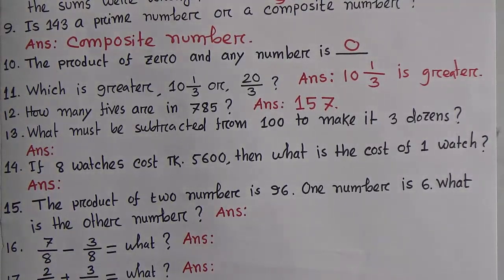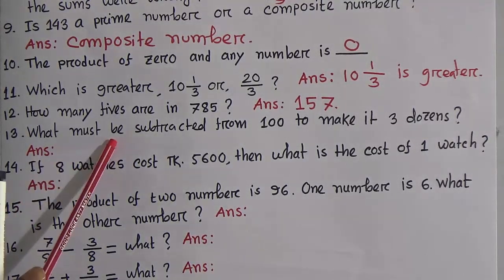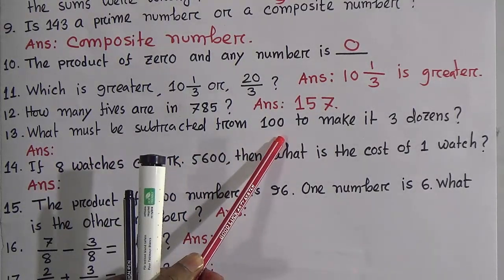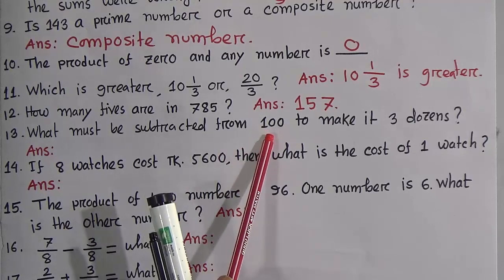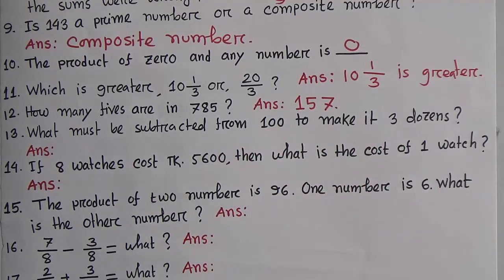Now look, question number 13. What must be subtracted from 100 to make it 3 dozens? Look, 1 dozen is equal to 12 items. Therefore, 3 dozens is equal to 36. That means 36 items. Now subtract 36 from 100. This is equal to what? 64. So write here 64.